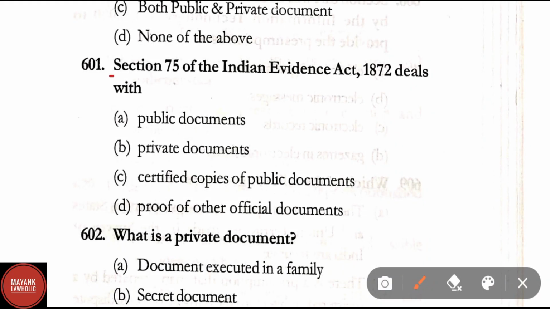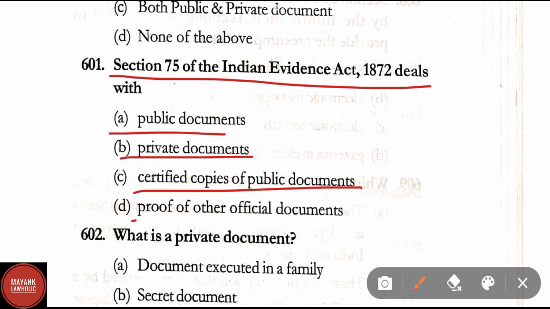Question number 601. Section 75 of the Indian Evidence Act 1872 deals with public documents, private documents, certified copies of public documents, proof of other official documents. Here correct answer is option B, that is private documents.